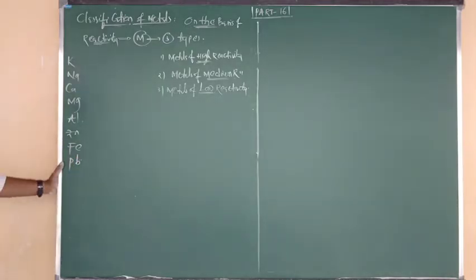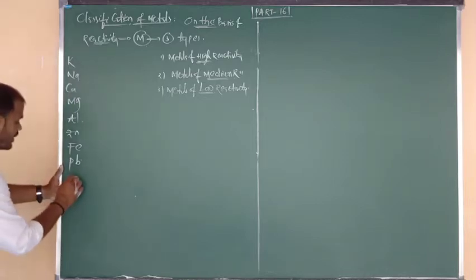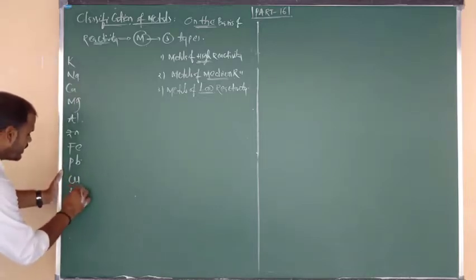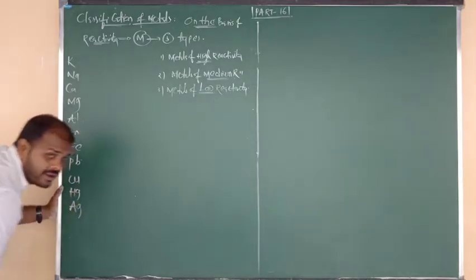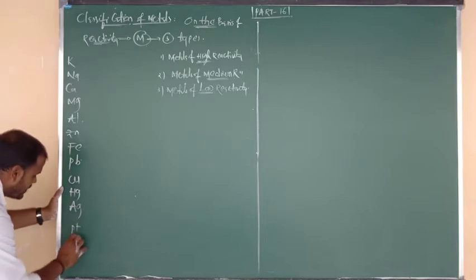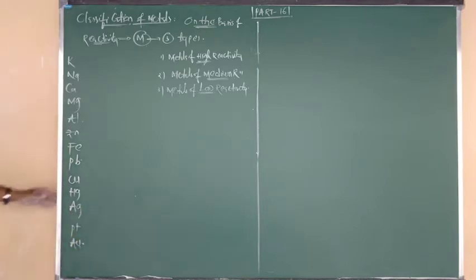You can write tin here also. I have given you this in the reactivity series. And one more we can consider is copper. Next we can consider mercury, and also silver. Next is platinum, and next is gold.